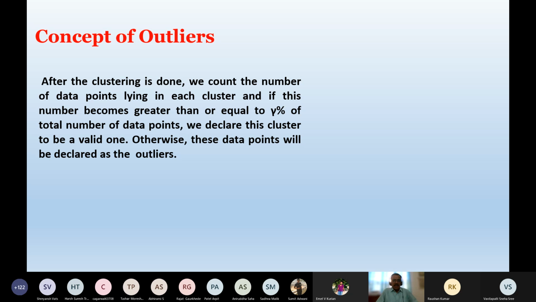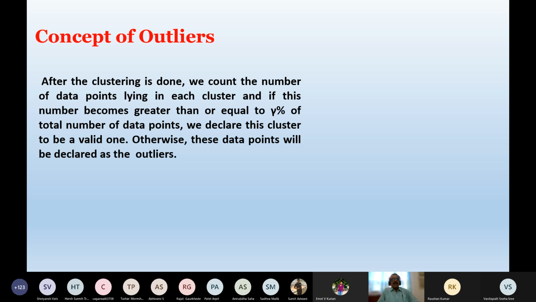Whether it is 1% or 2% will be decided by the user at the beginning, and based on that, the outliers will be determined. The number of outliers depends on this gamma value, whether the gamma is 1%, 2% or 5%. Generally, we keep up to 5%, not more than that.